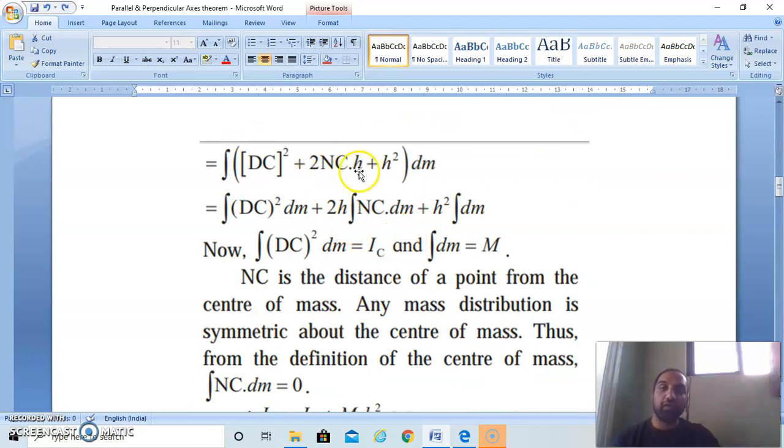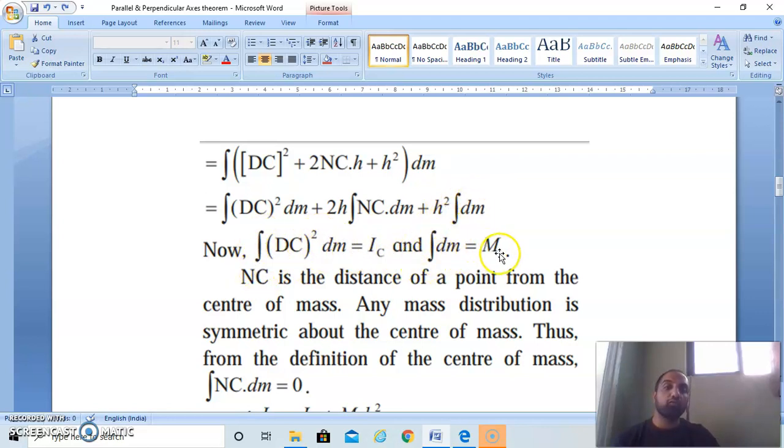So ∫ 2hx dm, that is 2h ∫ x dm, plus ∫ x² dm. Now integration of x² dm by multiplying dm on each term, plus twice h integration of x dm plus h² integration of dm. Now integration of x² dm is Ic.